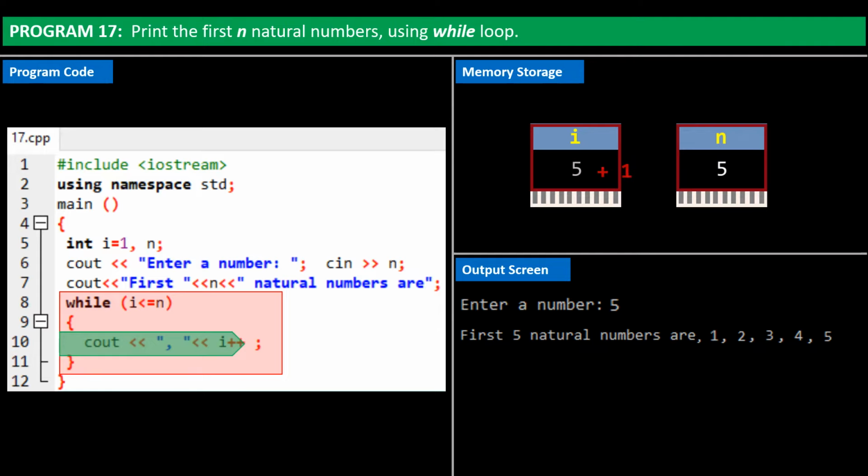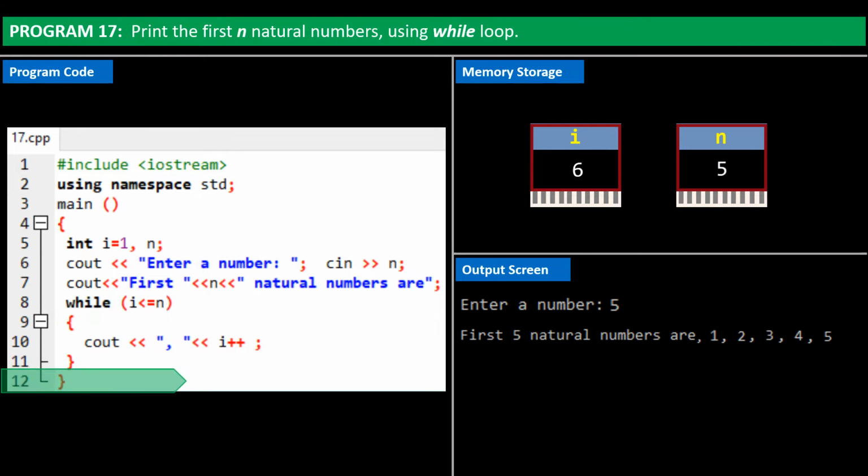i now becomes 6. Program control returns to top of loop, checks if i is less than or equal to n, i is 6, and n is 5. Now, i is neither less than nor equal to n. So the control stops from entering the while loop, and then shifts to next line after the loop. That's the end of this program execution. We now have the first 5 natural numbers printed onto the output screen.